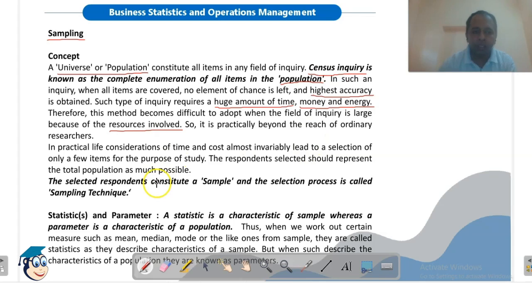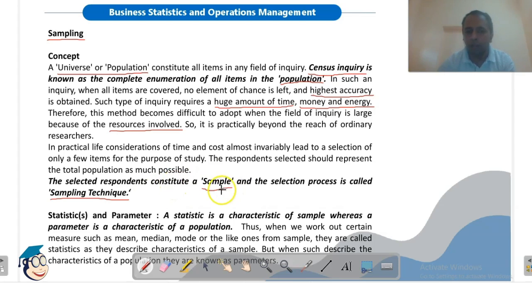Okay, so the selected respondents constitute a sample. So what is a sample? These are the selected respondents from the population, and the selection process is called sampling technique. So to conduct our study in case of a large population size, we will just constitute a sample.